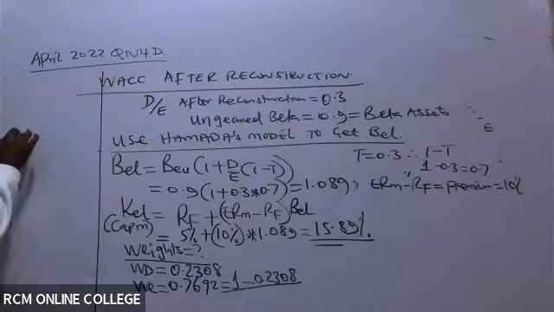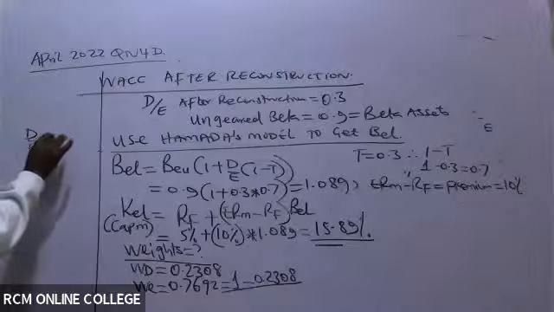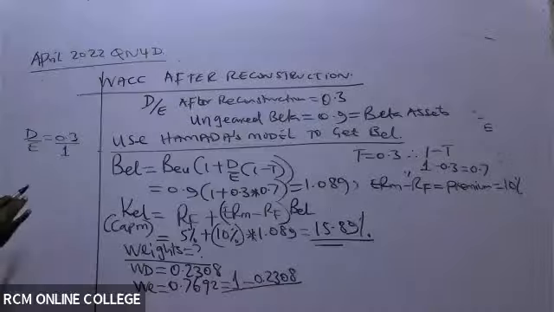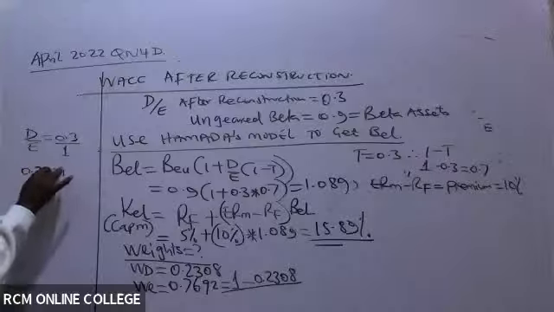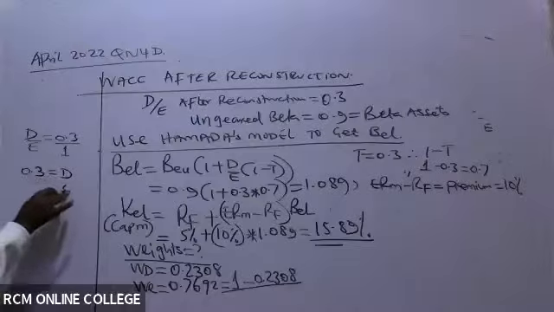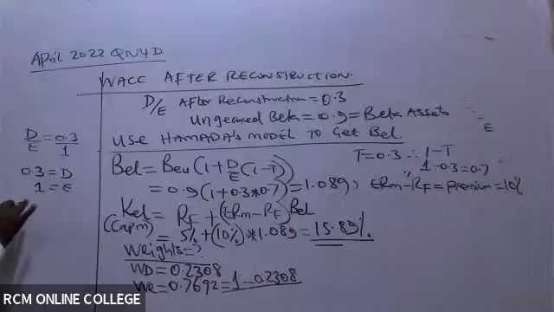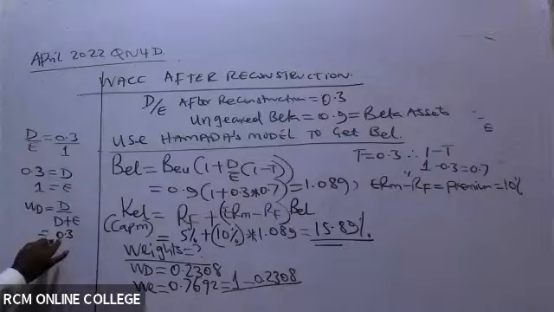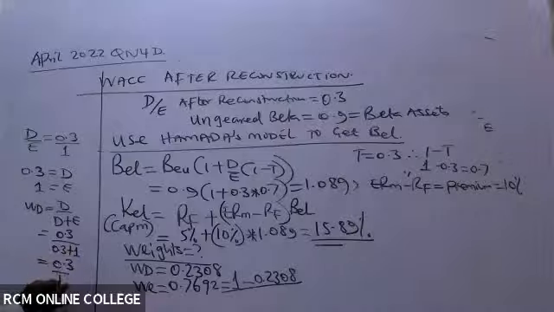It's because of this. Whenever you're told debt to equity is 0.3, you just know that there is an over 1 automatic there. So debt will be 0.3, and equity is 1. The weight of debt is debt over debt plus equity. So that is 0.3 over debt 0.3 plus equity of 1, which will be 0.3 over 1.3.